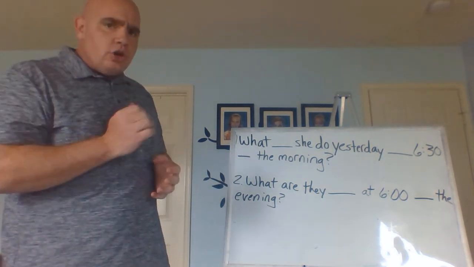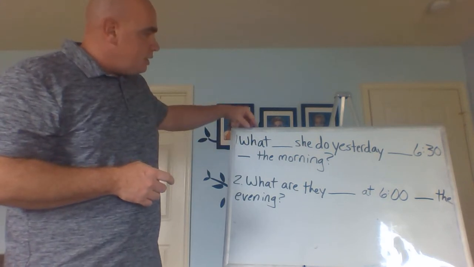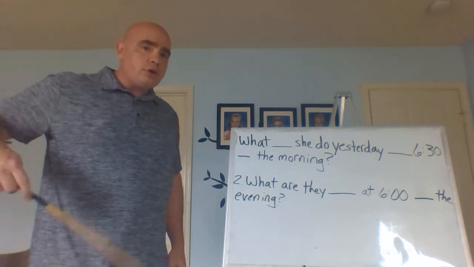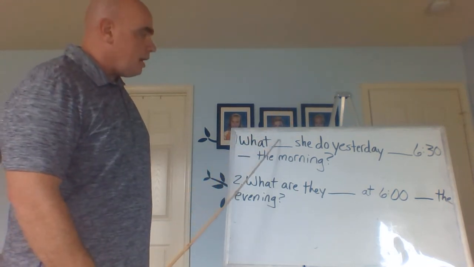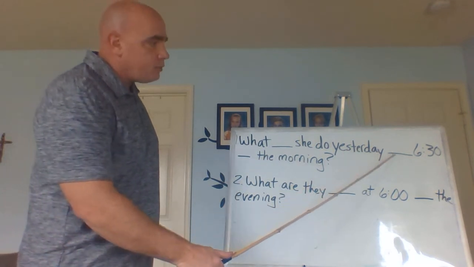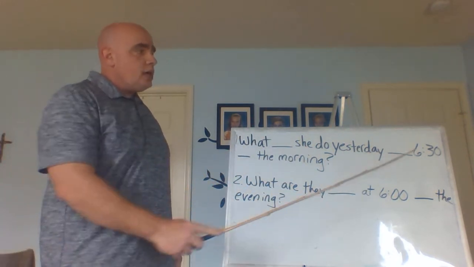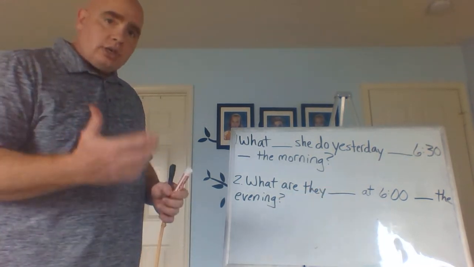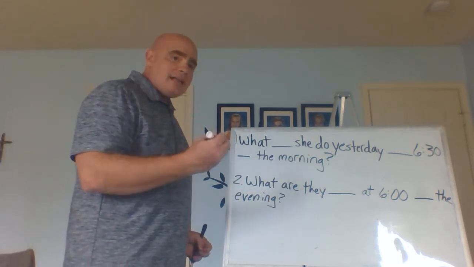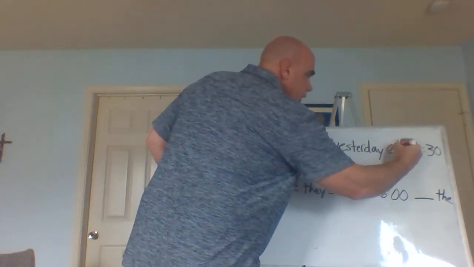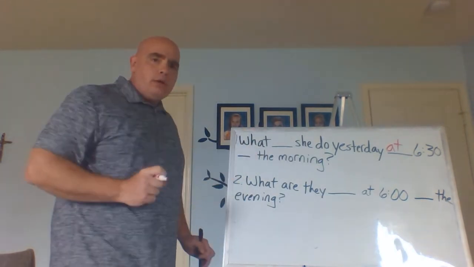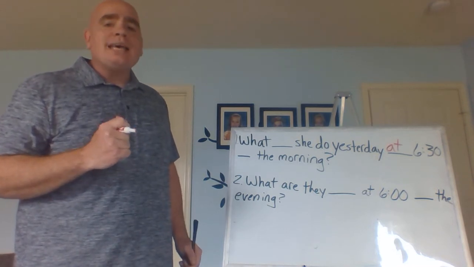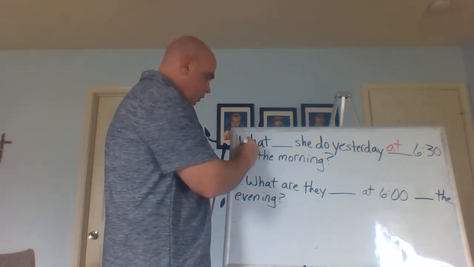Now, here's what we're going to do to look at the answers. Again, we want to look at our do verb and then our words for time. Now, this one, we have our do verb here, but then we have 2 words for time. So again, what word do we use for time, time of day? We use, again, just like we said before, the word at 6:30, all right? But what do we say for the morning? Do we say at the morning? Do we say on the morning? We say in the morning, okay?